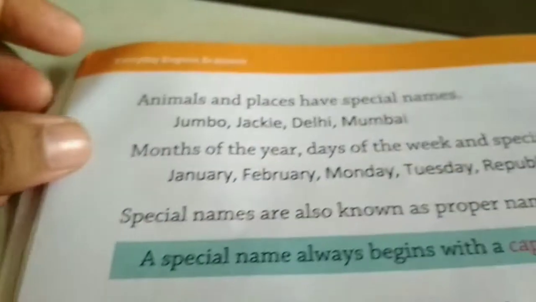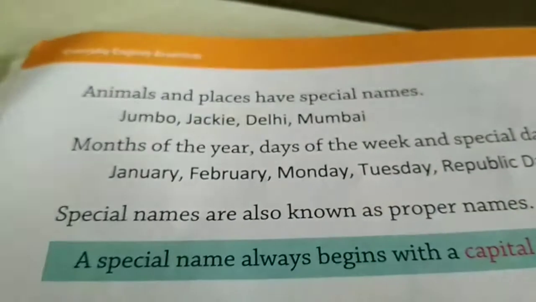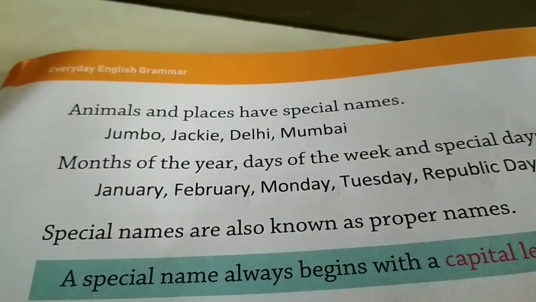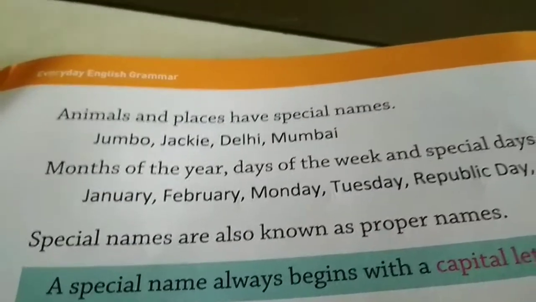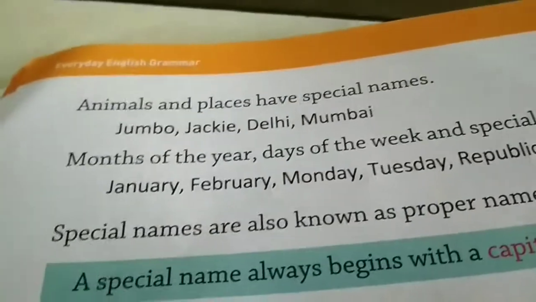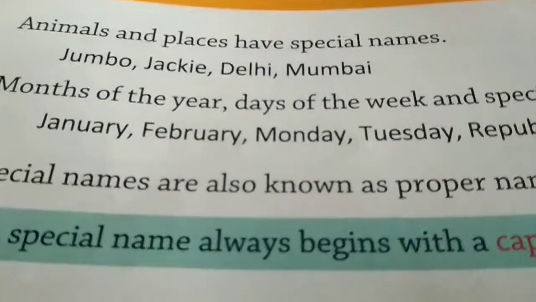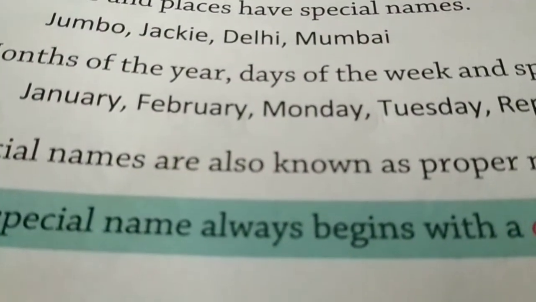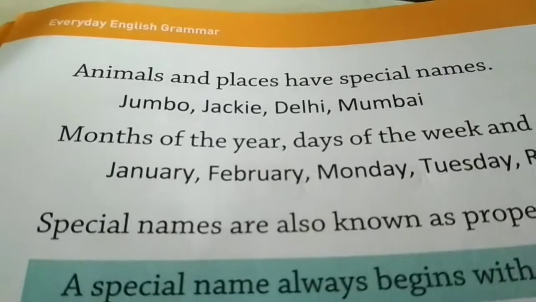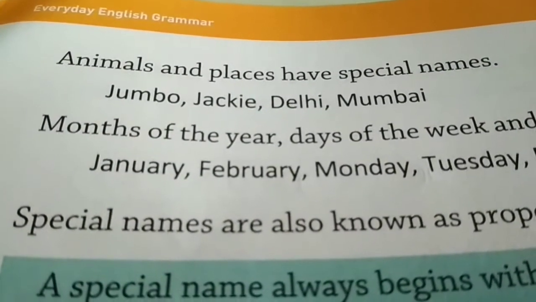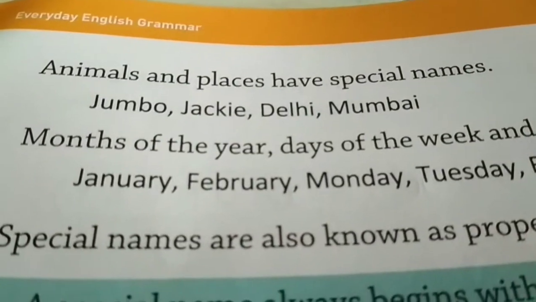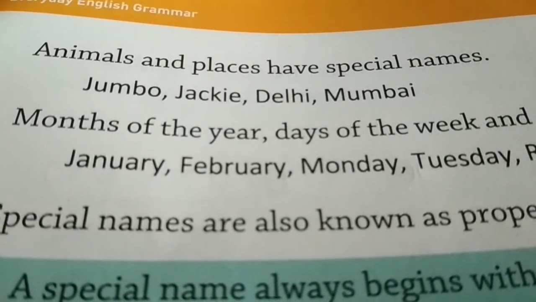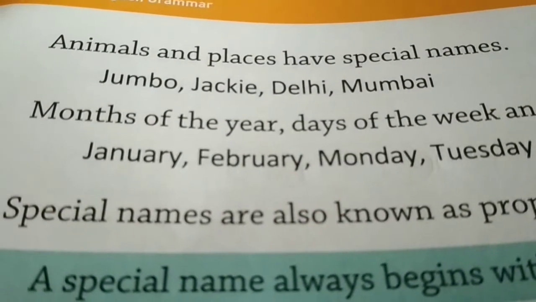Next, animals and places have special names. Jumbo, Jackie, Delhi and Mumbai. These are all special names. Okay? Place and animal names sometimes have special names.